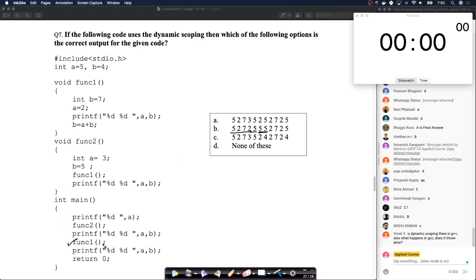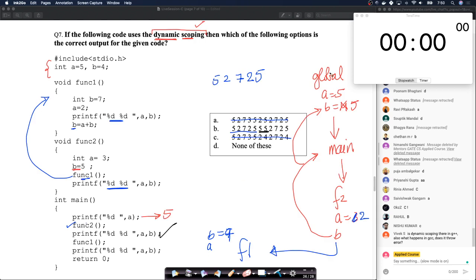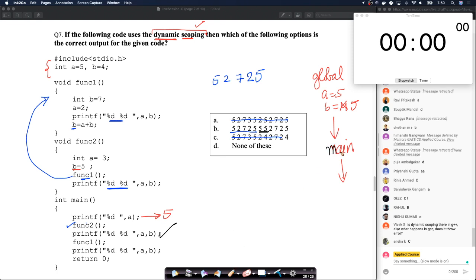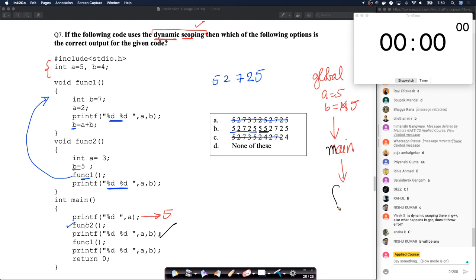Now we are at this point. Again, we have the global scope. Oh, I forgot. Okay, I erased those values, right? Okay, we are back in main. So let me just erase this. Okay, because these functions completed. So we are back in main. Okay, these are the values that we have here. And then it's calling function 1. So we go to function 1 now.